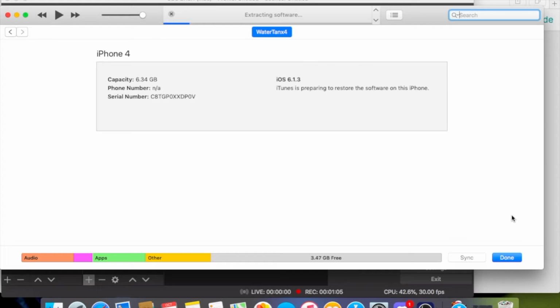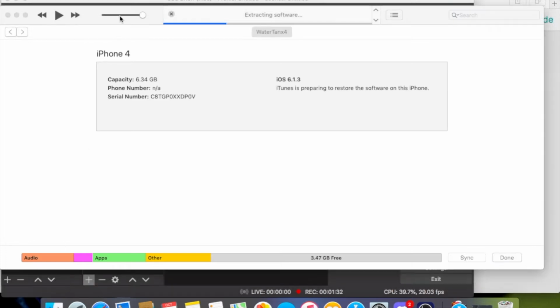This method will also require an exploit to get into pwned DFU mode, I think. If you have a Windows computer, you can do it from there. But if not, I might link, if I can find one, a way to do it on Mac. But let me just show you.